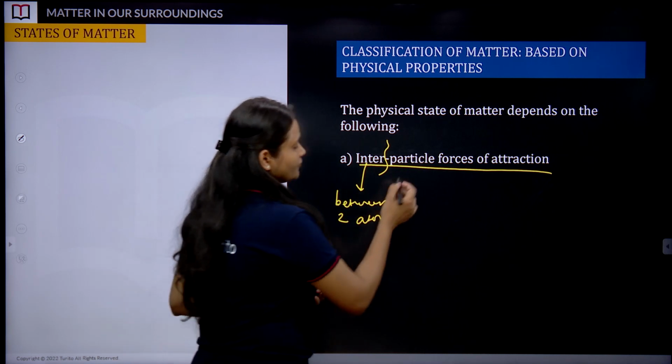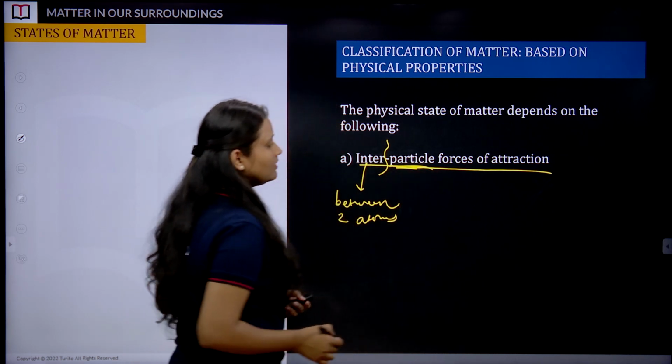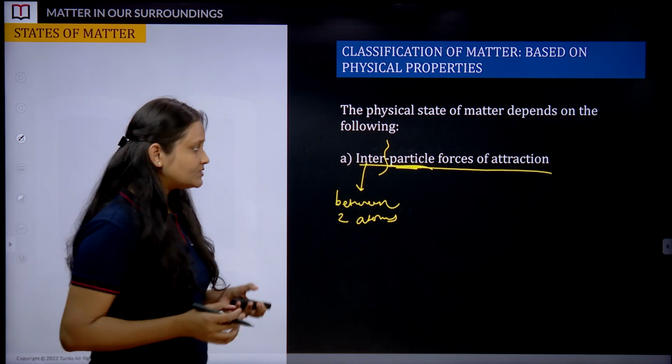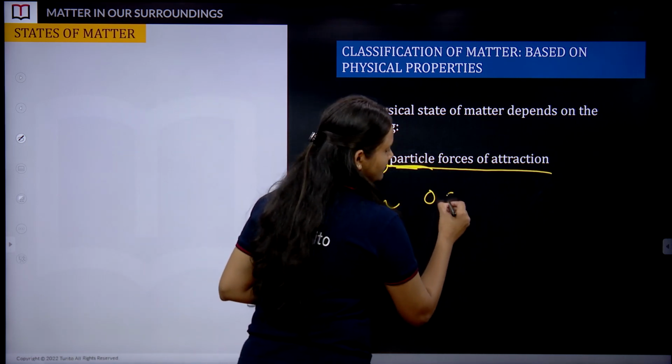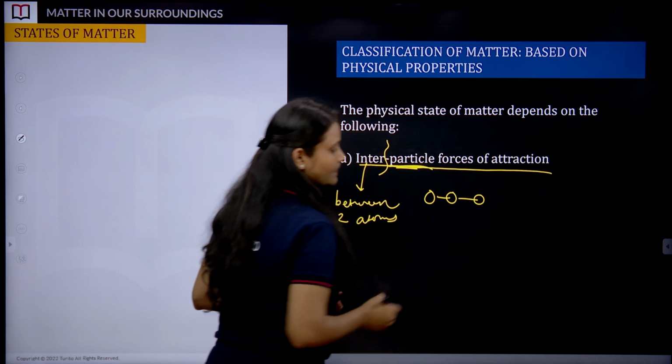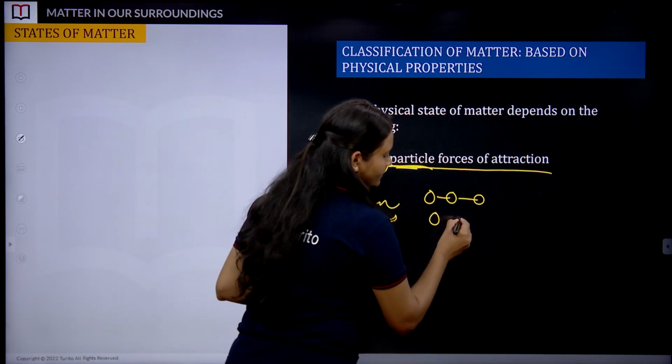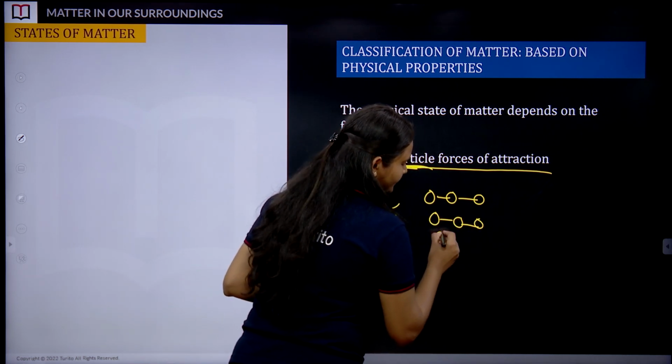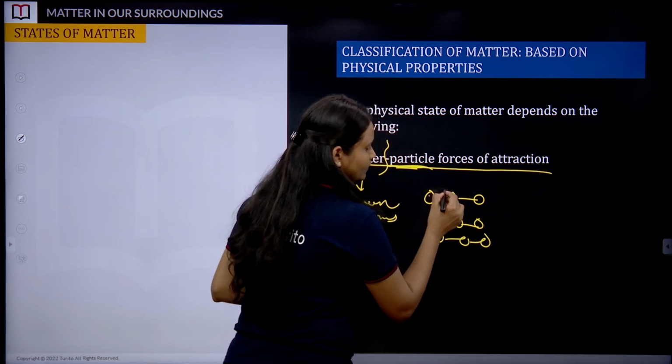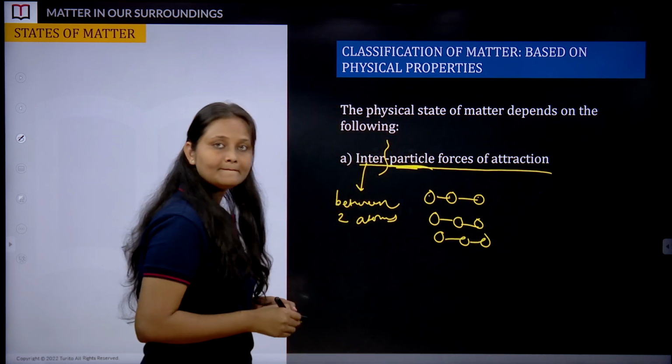So here we need to understand particle. Interparticle means distances between 2 particles. If I were to draw, I'll show it in this manner: particle 1, particle 2, 3, and so on.